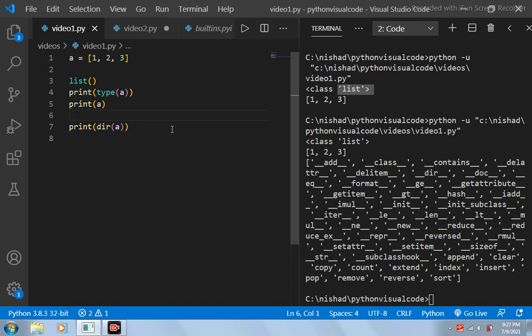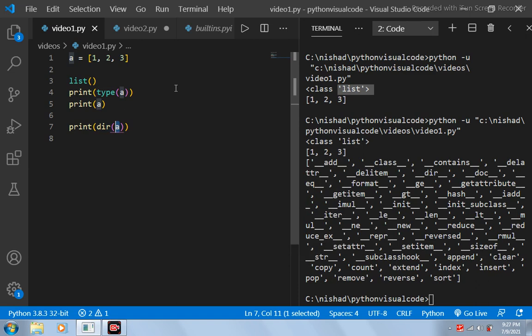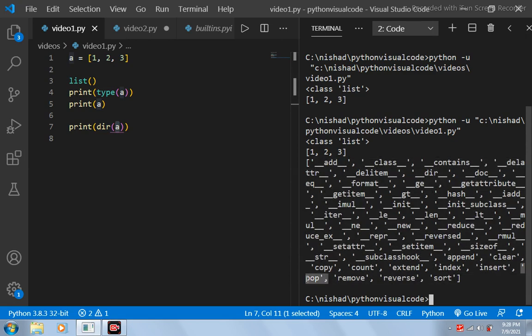Now if you want to take a look at how many methods this object A can access, or basically how many functions are present inside of a list class or a particular class, you have to use this dir function. If I use dir and specify this A over here, this A is basically an object of the list class, so I can access all the different functions present inside of this list class. You can see that there is this pop over here, which is used to remove an element from the list. So if you want to know all the different functions inside of a class, you have to use this dir function.